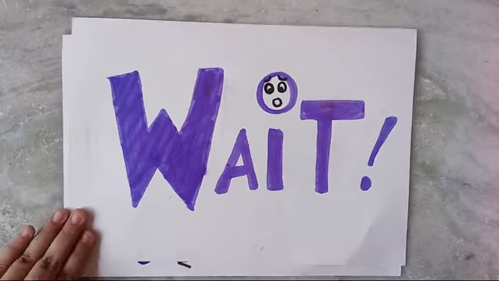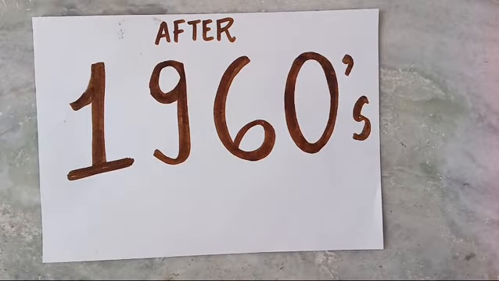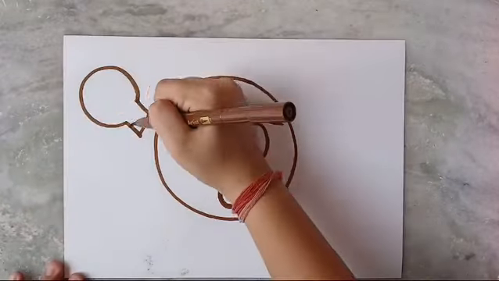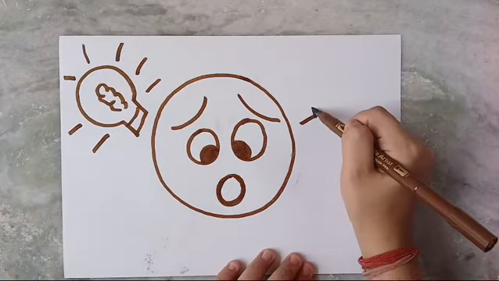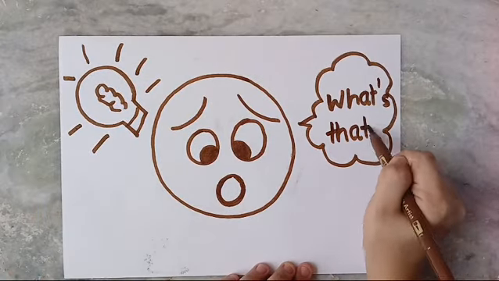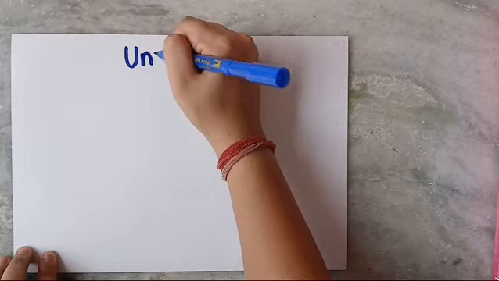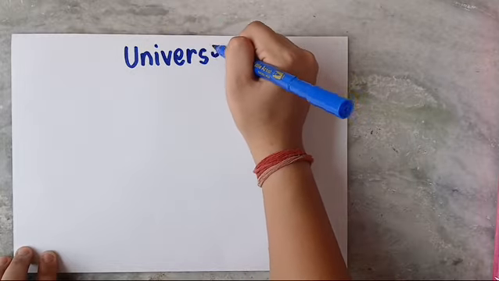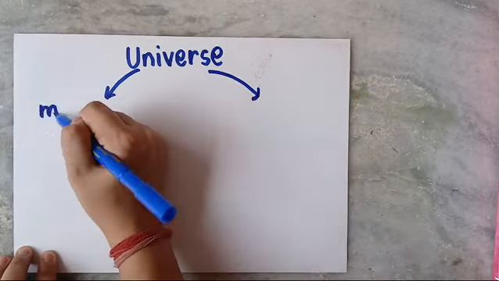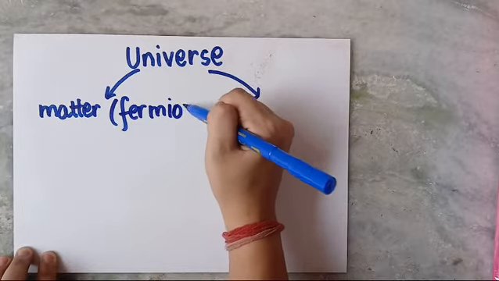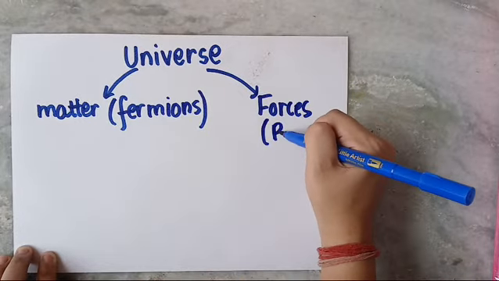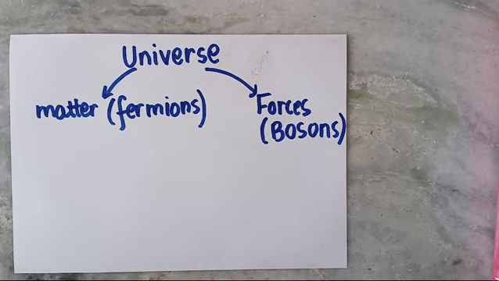But wait! After the 1960s, it was discovered by the scientists that the protons and neutrons are still further made up of the elementary particles. In order to understand that, we must first need to know what are the ingredients of the universe. So the ingredients can be broadly classified into two categories: the matter, which makes up everything and can be named as fermions, and the forces, which bind the matter together and can be named as the bosons.